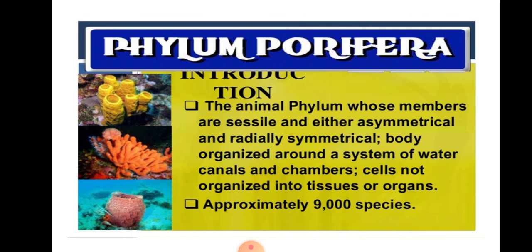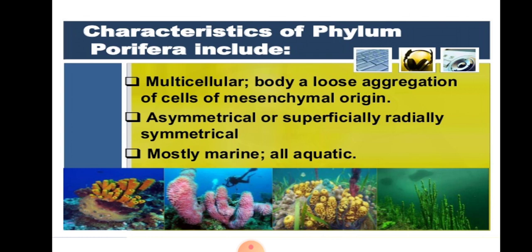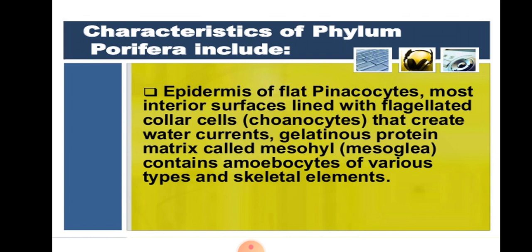Approximately 9,000 species are found in nature. These are multicellular organisms, body a loose aggregation of cells of mesenchymal origin, asymmetrical or superficially radially symmetrical, and mostly marine; all are aquatic. Epidermis of flat pinacocytes, with the interior surface lined with flagellated collar cells. The specialized cells known as choanocytes create water currents. A gelatinous protein matrix called mesohyl or mesoglea contains amoebocytes of various types and skeletal elements.